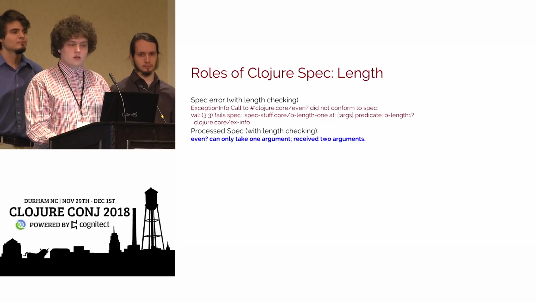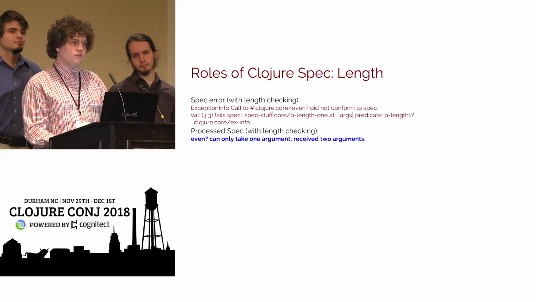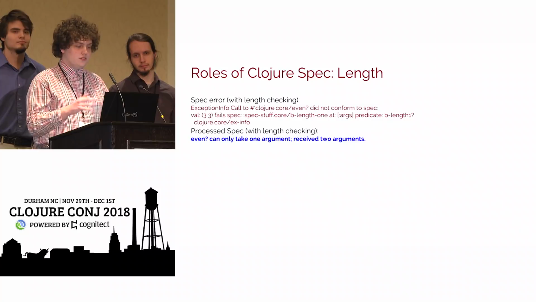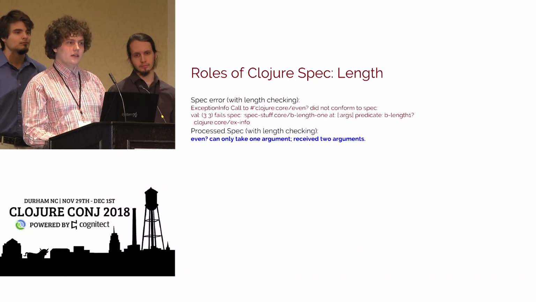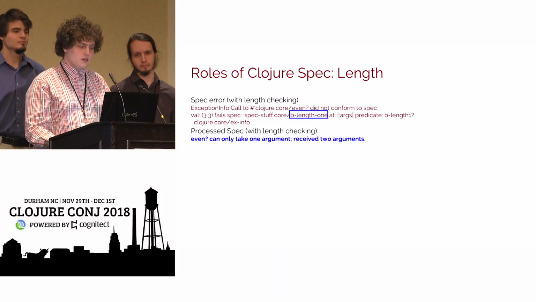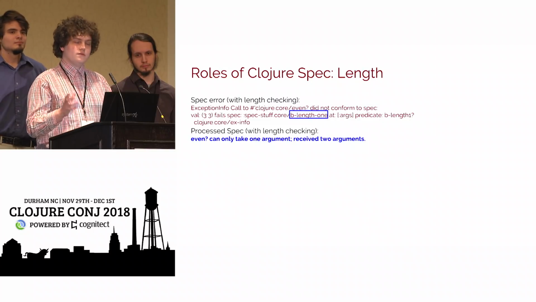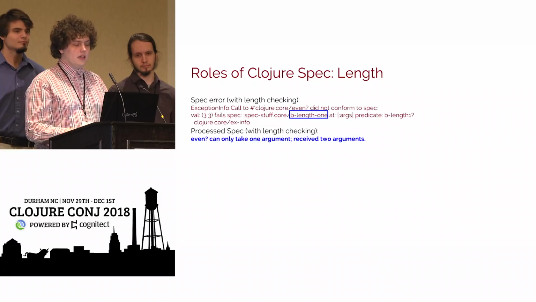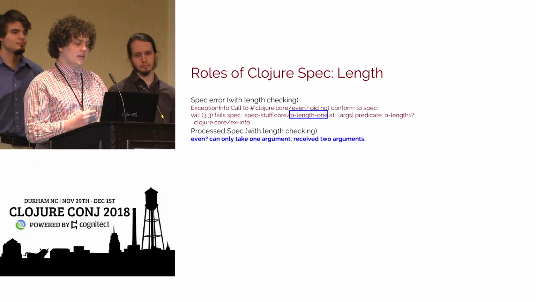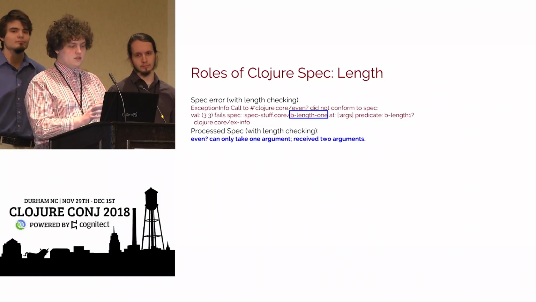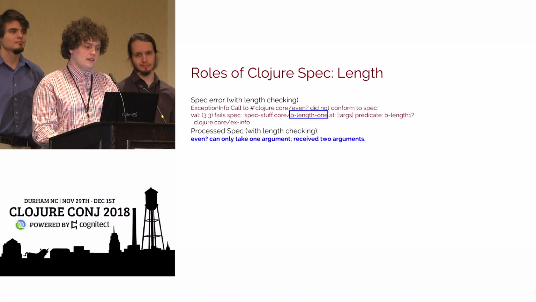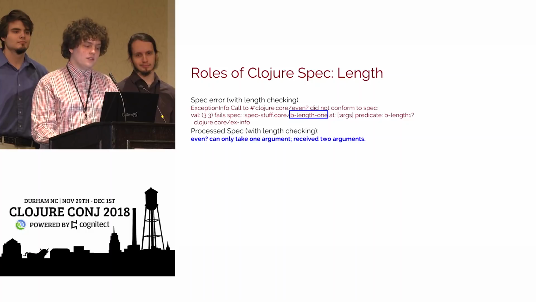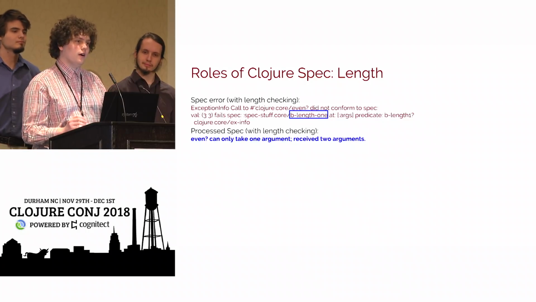So as an alternative with spec, we can create these additional things for it to look for. In this case, we created a thing called blength1. blength1 looks at it and says, this function can only take one argument. And when we're processing the error message, we can look for that part of the string using regular expressions and get something out like this: even can only take one argument but received 2 arguments.